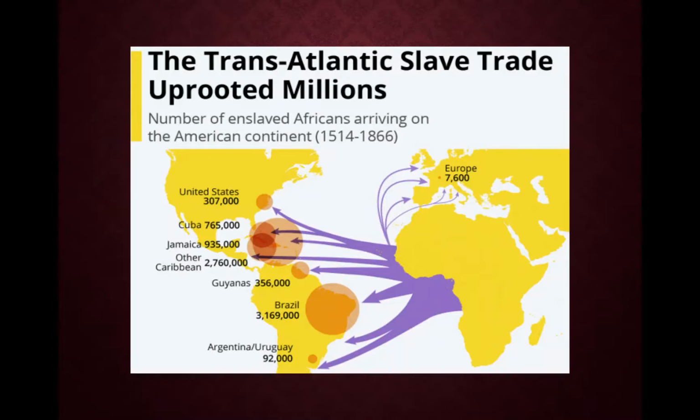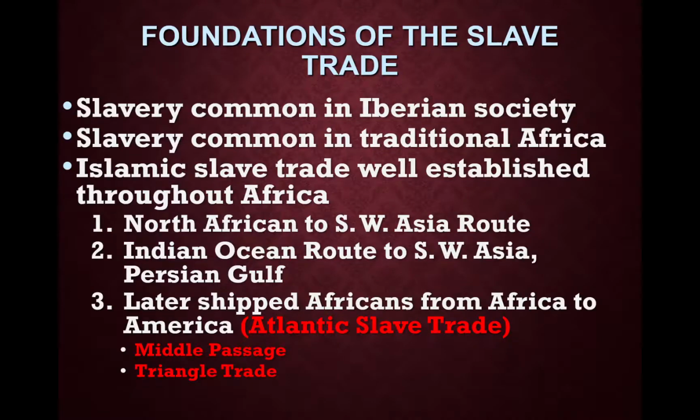This is just a map of the transatlantic slave trade. As you can see here, a majority of the slaves were sent to the Caribbean and Brazil. Those were the areas where they used the most for the plantations, and those were the areas where they had the harshest slave conditions.